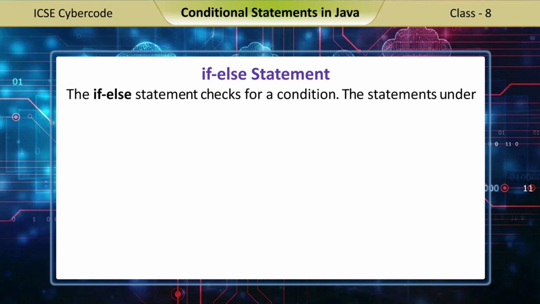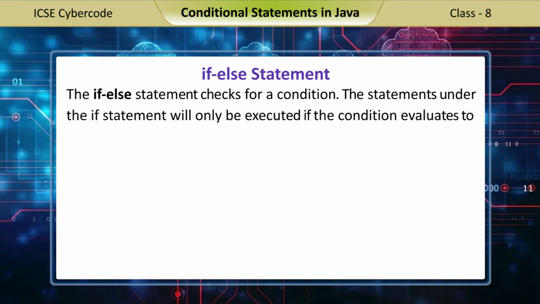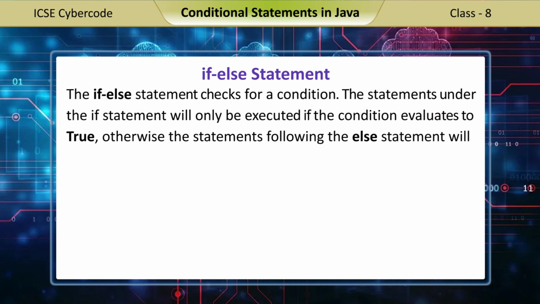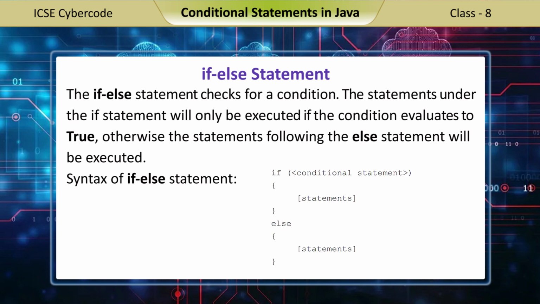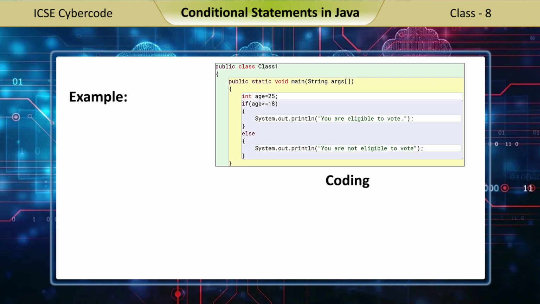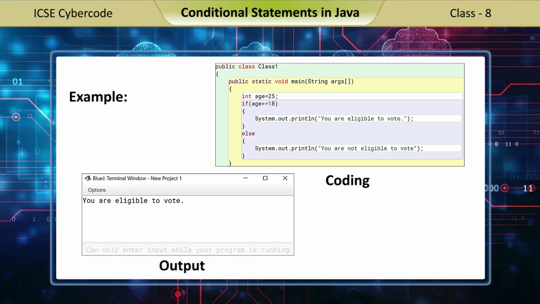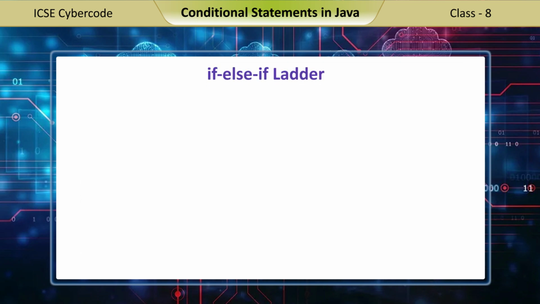If-else statement. The if-else statement checks for a condition. The statements under the if statement will only be executed if the condition evaluates to true, otherwise the statements following the else statement will be executed. Syntax of if-else statement. Example. Coding. Output.